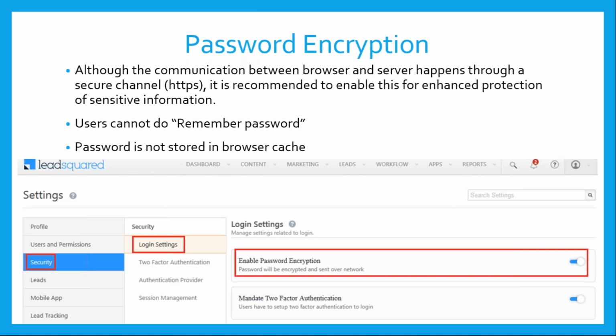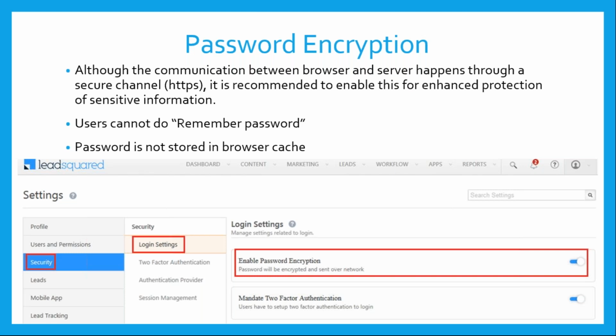The other advantage you have when you enable password encryption is that users will not be able to use remember password, because as you know, most browsers store passwords, the credentials, in clear text, right? So that's a vulnerability and a threat, right? If someone gets access to your system, or breaks into your system with administrator access, they can easily gain access to your systems as well, right? So in order to reduce the potential of these kinds of threats, you can enable password encryption.